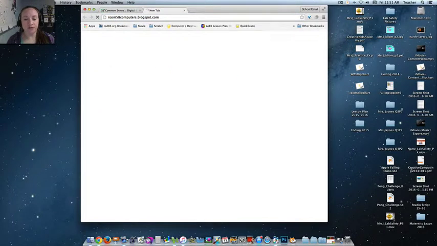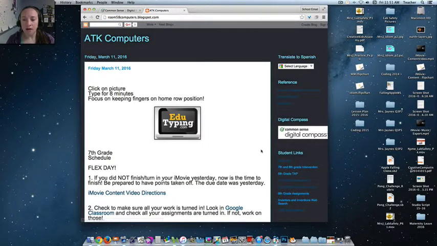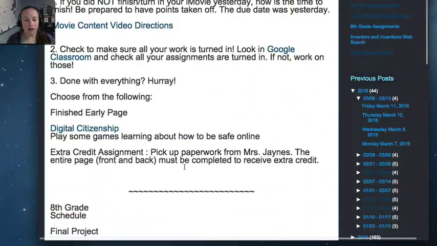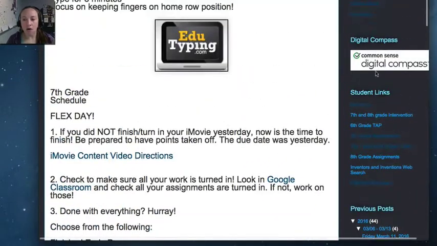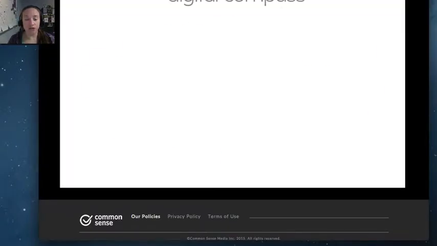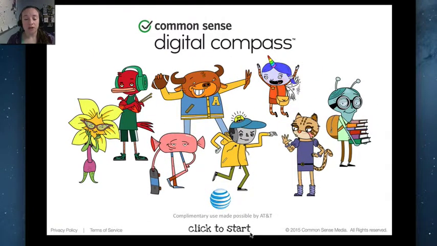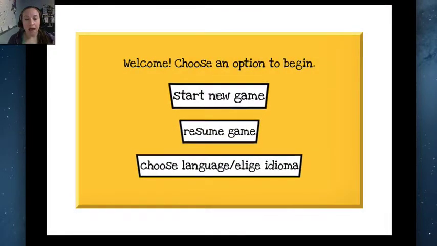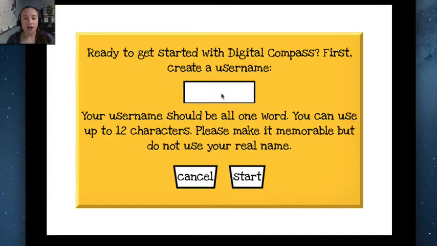There's a couple ways for you to get here. On our blog there will be a link, or you can just click on Digital Compass right here and it should take you directly to Digital Compass. When you begin, you're just going to click Start. The first time you do this, you want to say Start New Game, and you need to create a username.